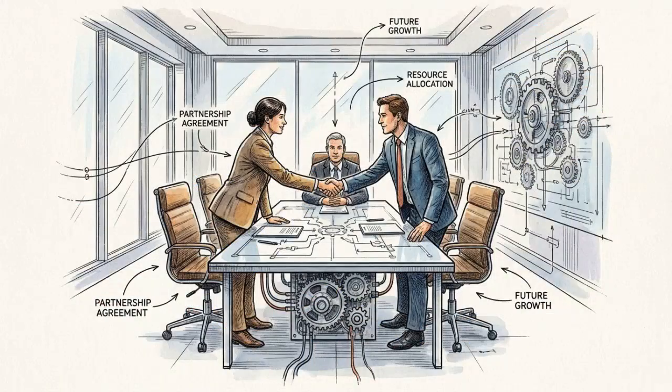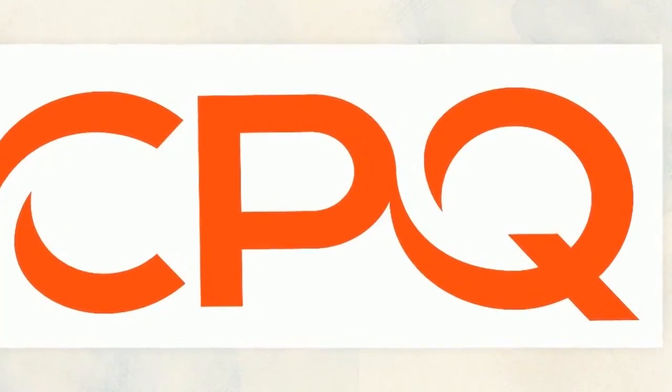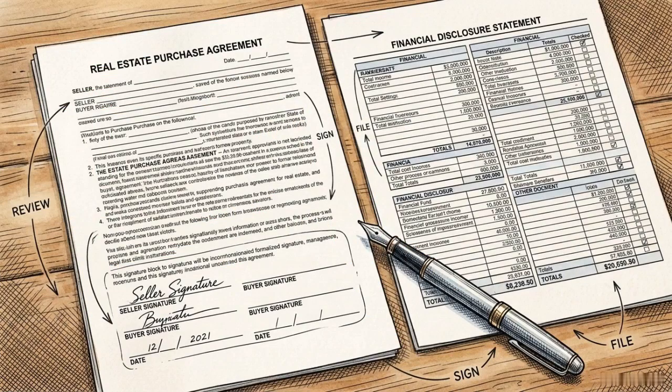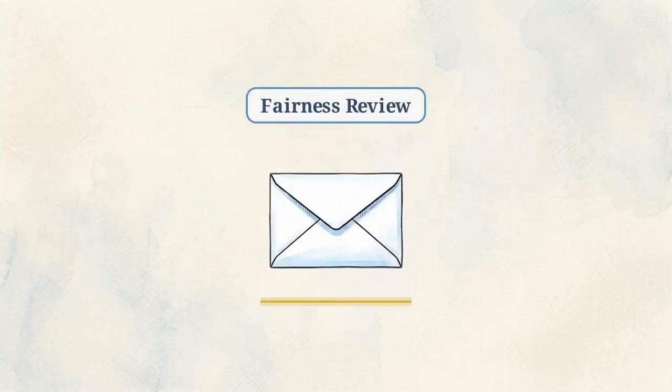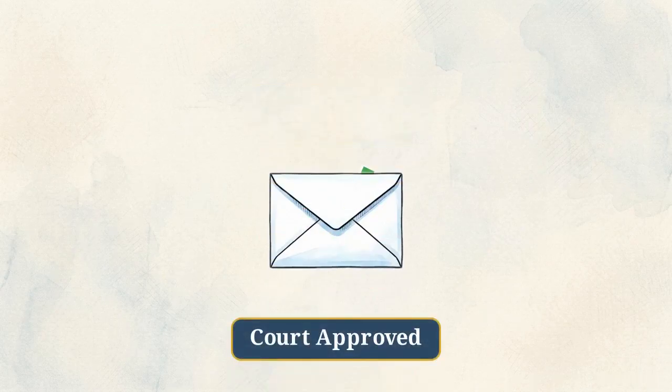The vast majority of financial remedy cases exit the timeline early as negotiated settlements. When an agreement is reached, it is codified as a consent order and submitted through the digital portal. A draft consent order must be paired with Form D-81, a statement of information that summarizes the financial impact of the agreement. The court must review these documents to ensure the terms are fair in all the circumstances. The judge will only approve the order if the terms are appropriate for the case.